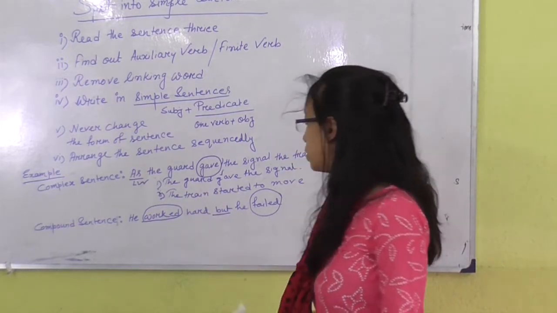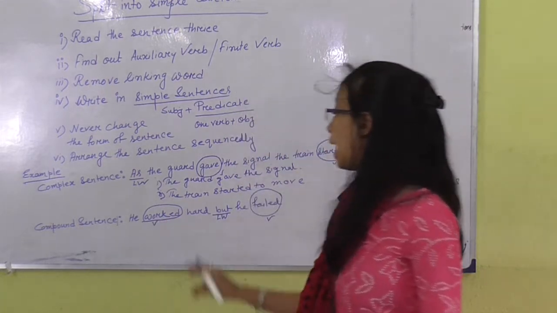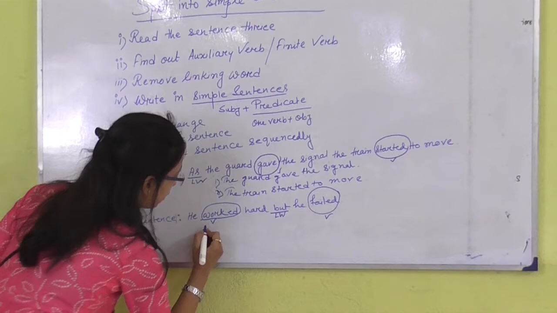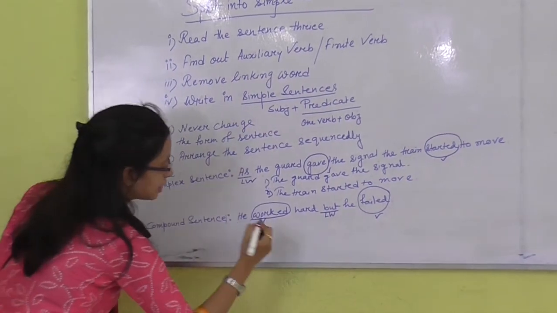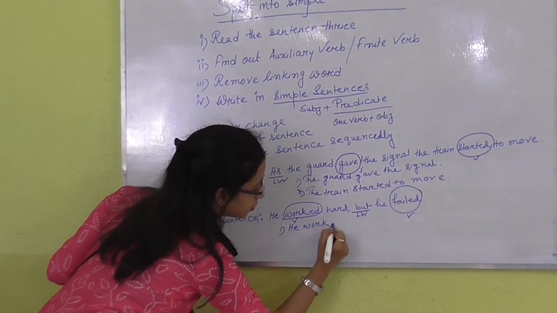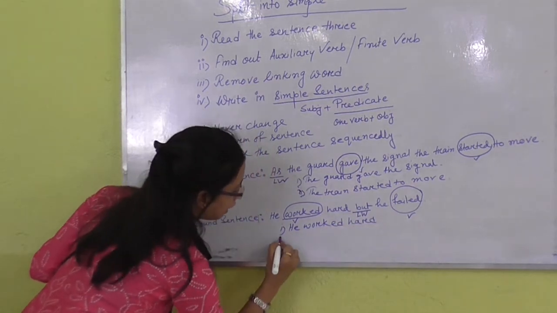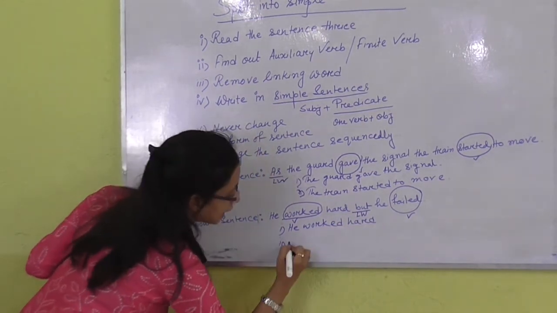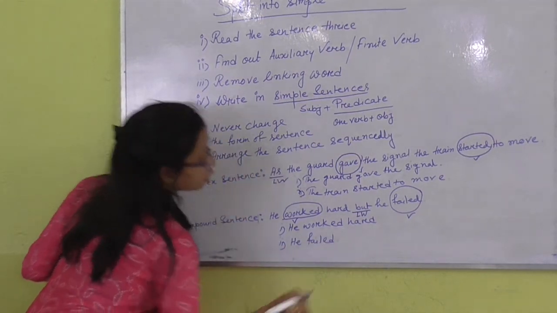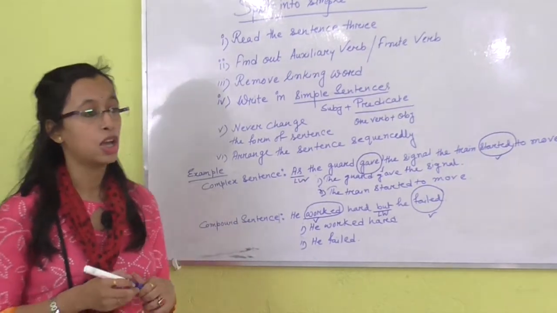But is the linking word. So I can write down the first incident: he worked hard. And number 2 is: he failed. So here is the splitting of a compound sentence.